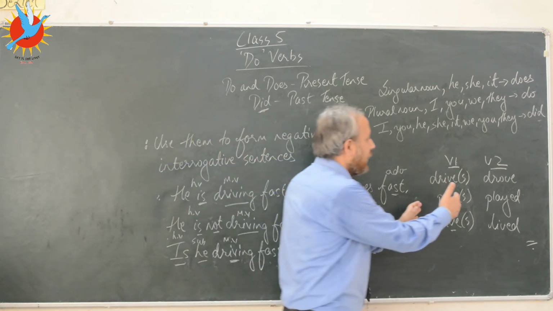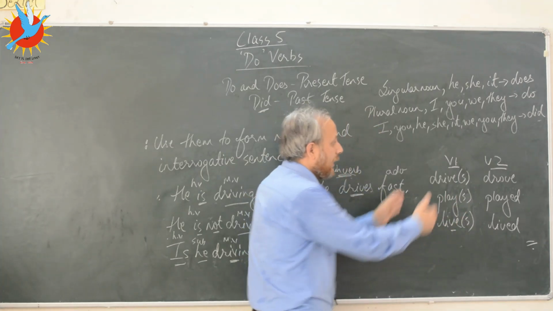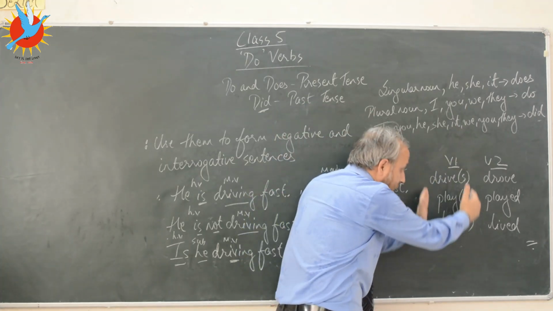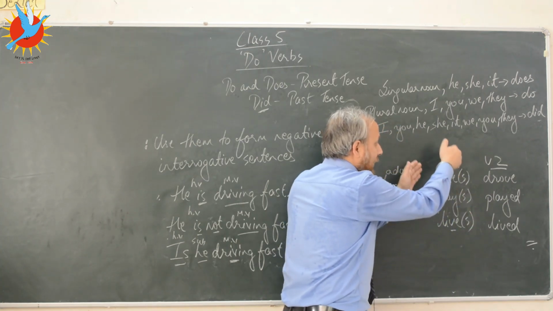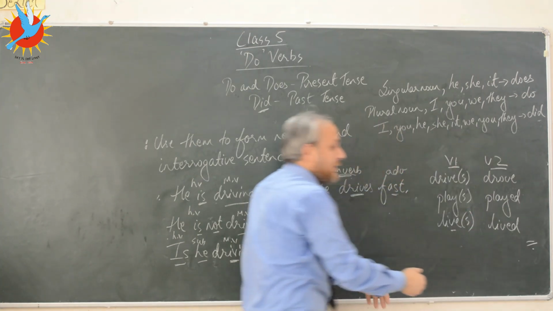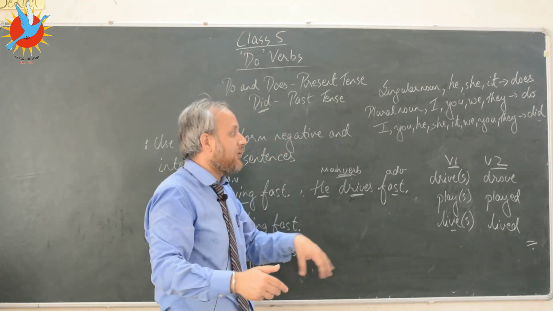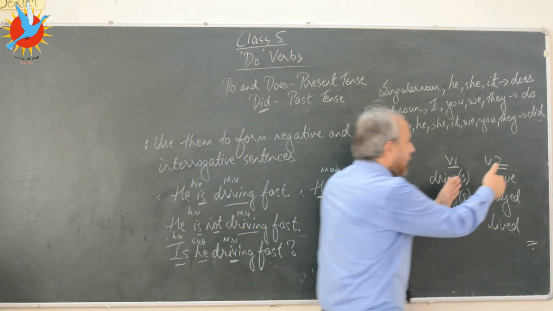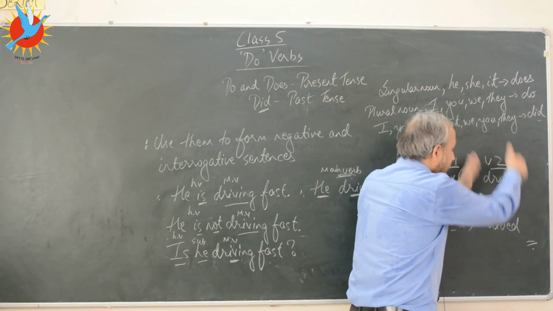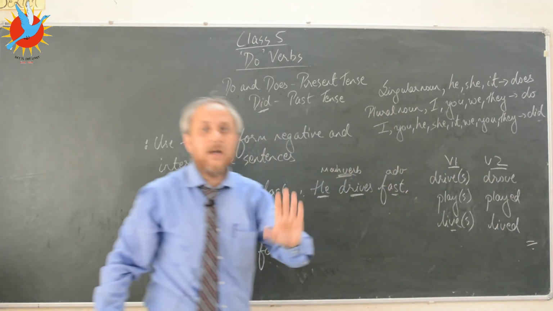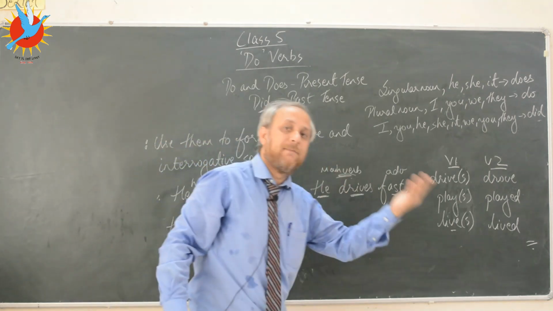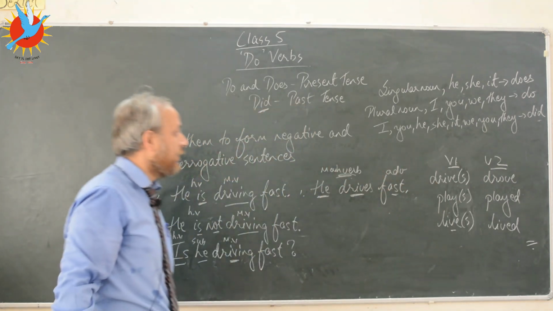If you use verb 1 verbs, all the verbs that come below verb 1, it means you are talking about the present tense, and the verbs in the verb 2 column we use to talk about the past tense, simple past. Remember this as of now.